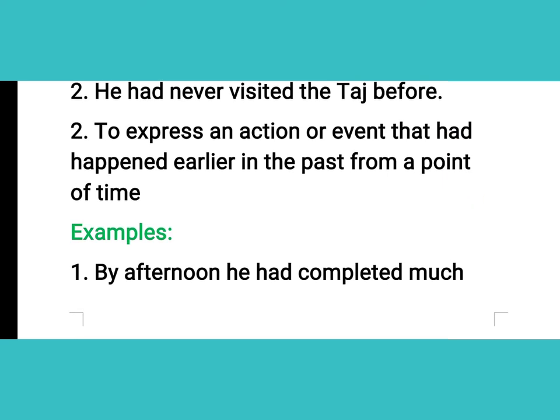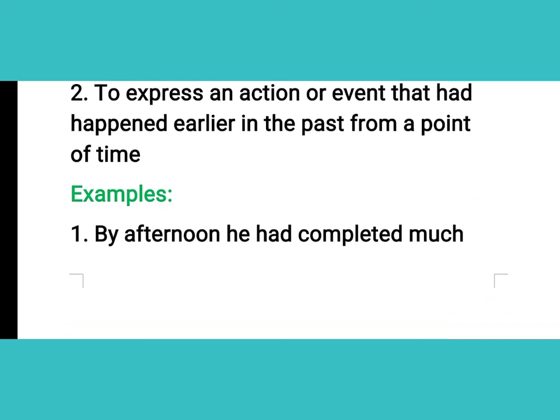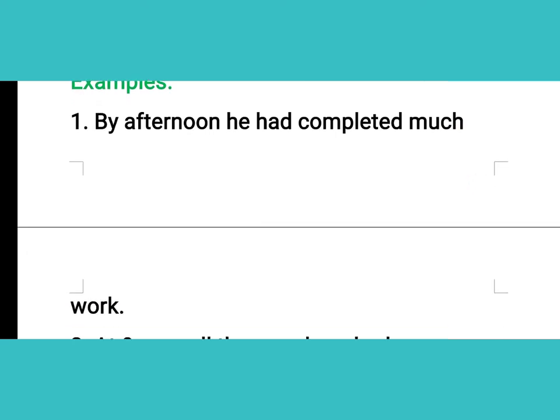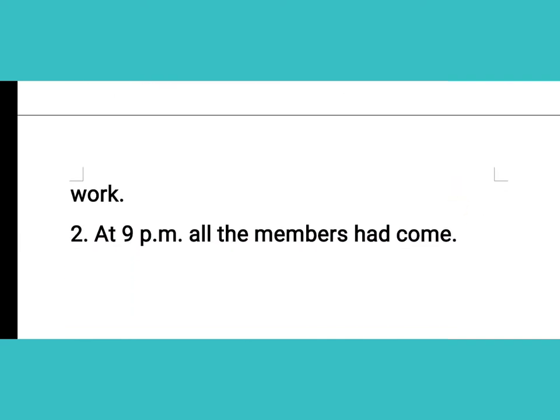The next is to express an action or event that had happened earlier in the past from a point of time. So how? For example, something we are doing. So we are expressing our point of time to somebody, that we will do this work at this time, in the midnight, in the night, in the morning, whenever we try to point out a time. So for these examples we can follow: by afternoon he had completed much work. This is a very easy example. The next is, at 9 p.m. all the members had come.